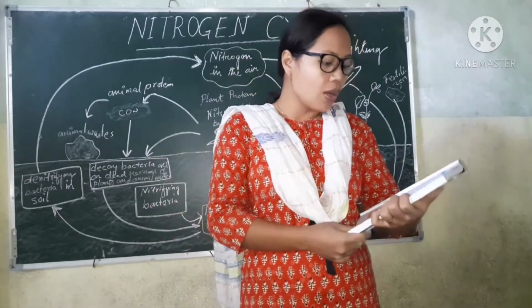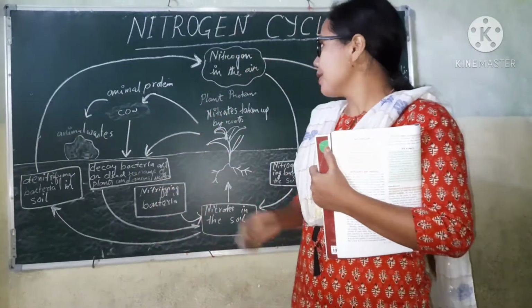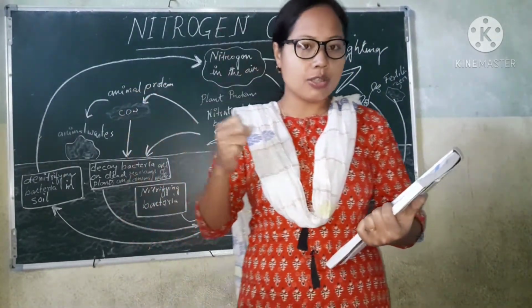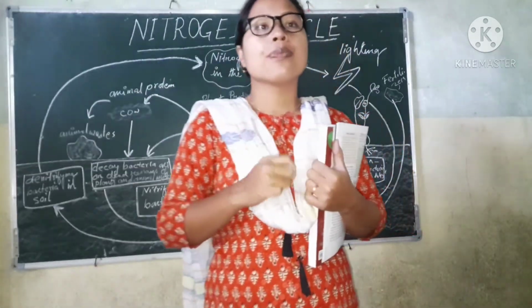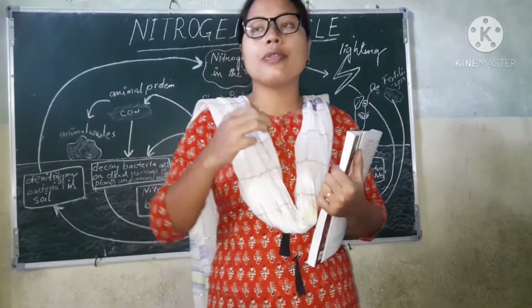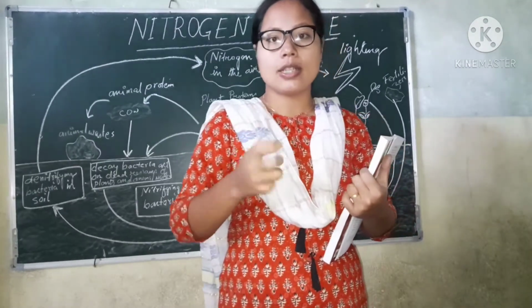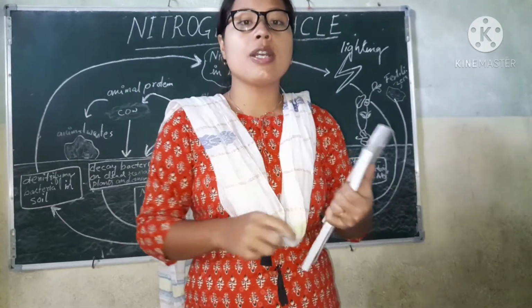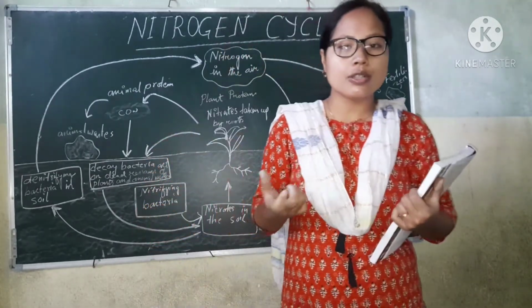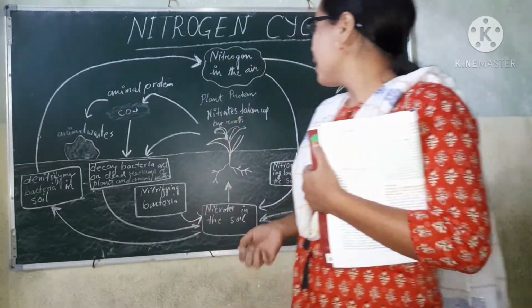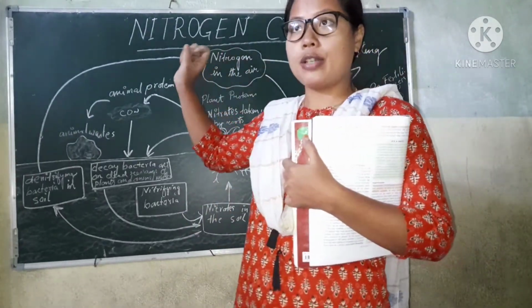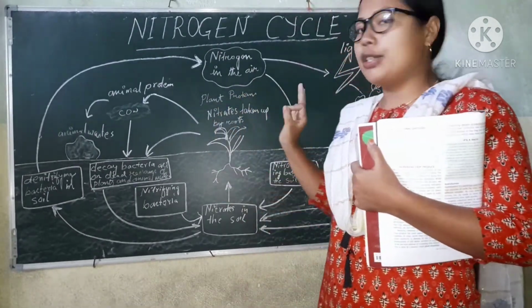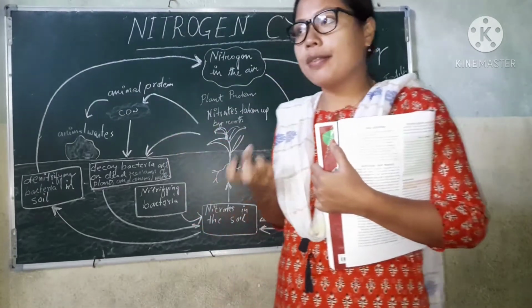Okay. So now one important thing you should know is we cannot take up nitrogen directly, so it needs to be fixed, or say it should be converted into a usable form. Mainly it should be soluble, isn't it? It should be in soluble form. So in order to use this nitrogen, it needs to be fixed first, then only plants and animals can use up the nitrogen.